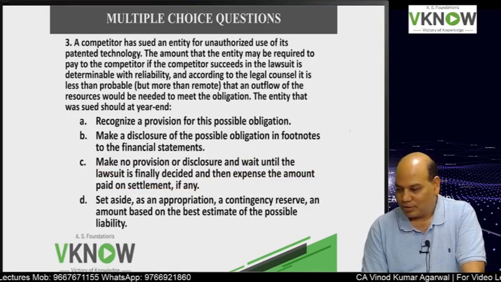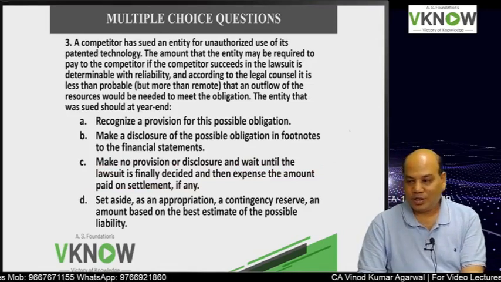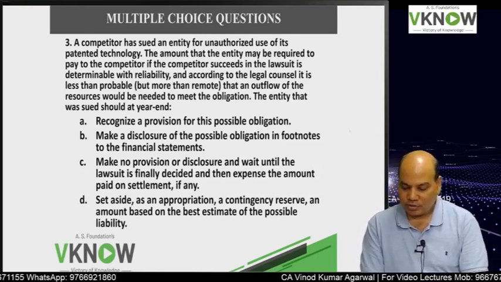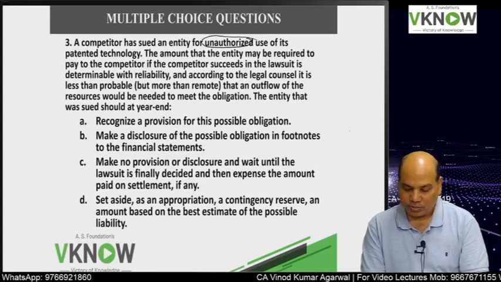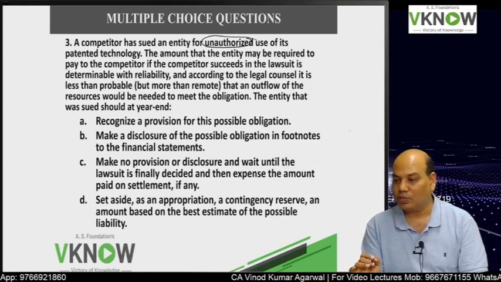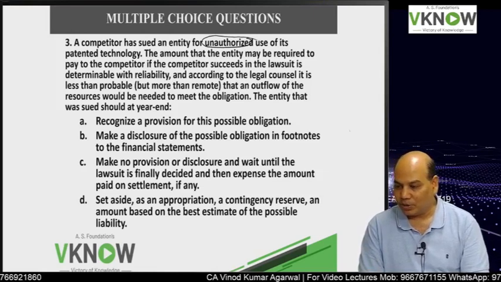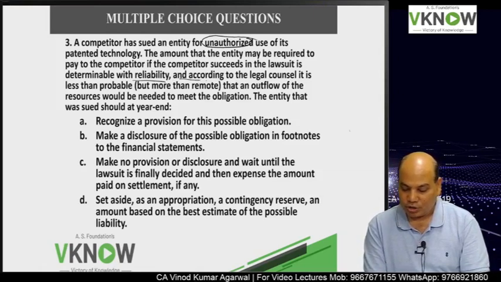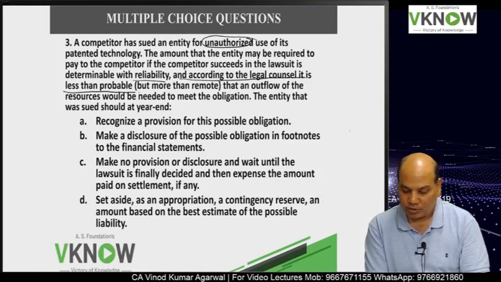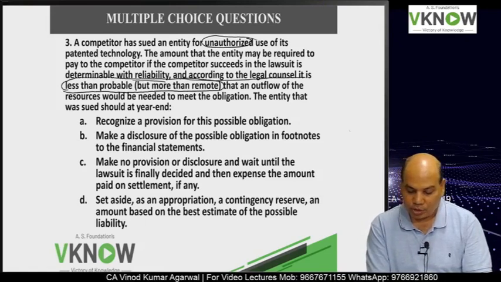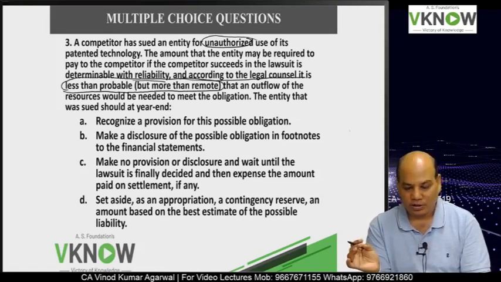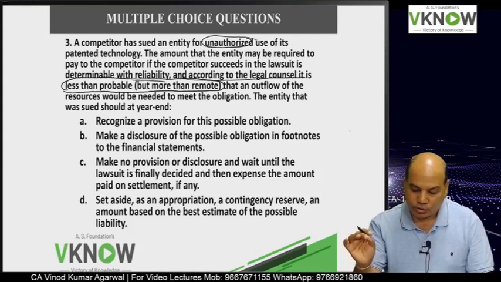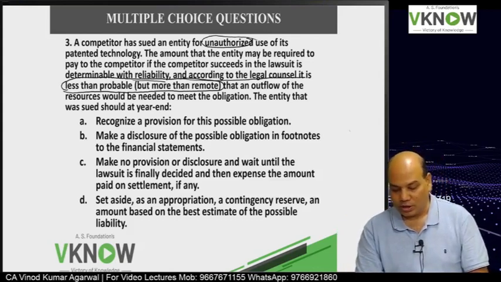Third question. One more chance to show your skill. A competitor has sued an entity for unauthorized use of its patented technology. So the entity has been sued by the competitor. The amount that the entity may be required to pay to the competitor, if the competitor succeeds in the lawsuit, is determinable with reliability. And according to the legal counsel, it is less than probable. Less than probable means probability is less than 50%, but more than remote, not zero probability, that an outflow of resources would be needed to meet the obligation.